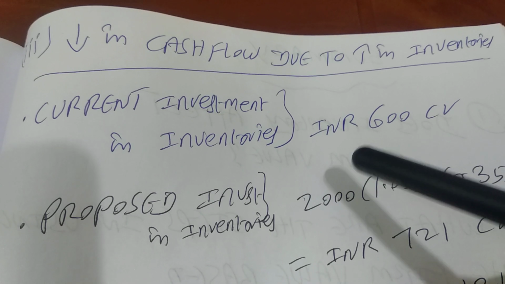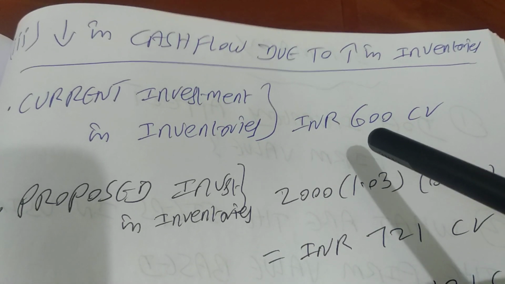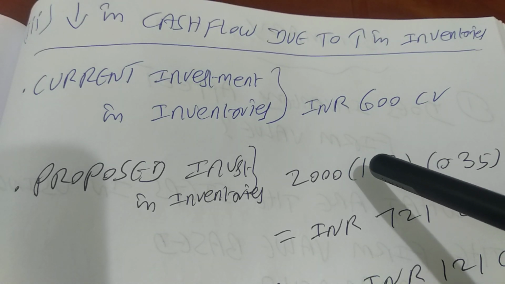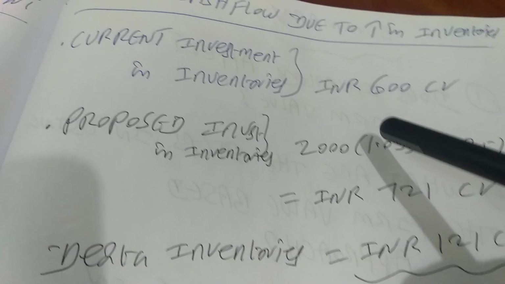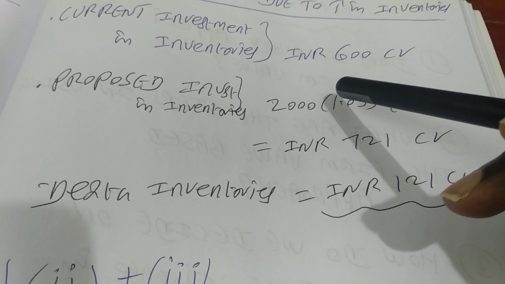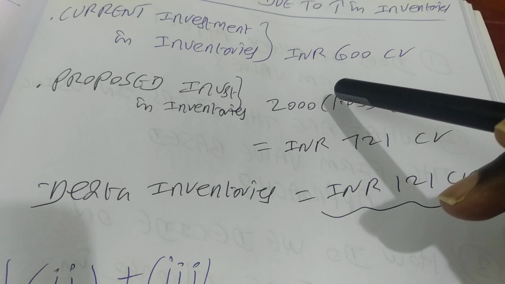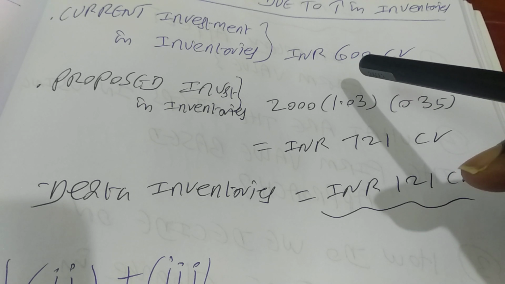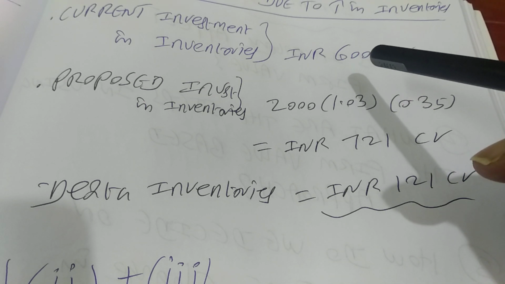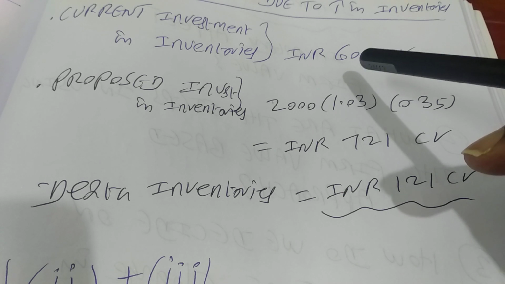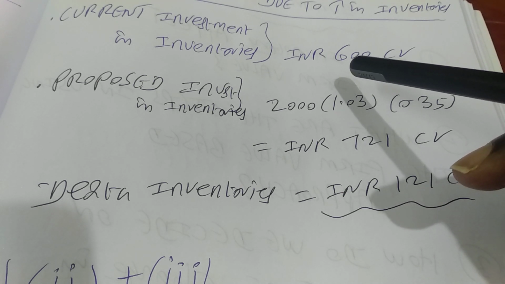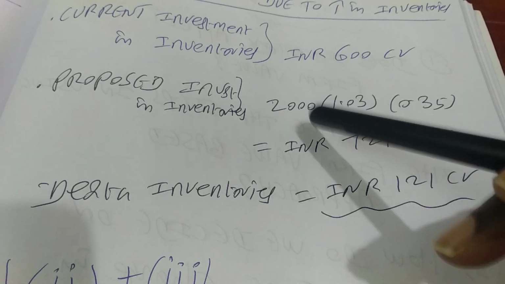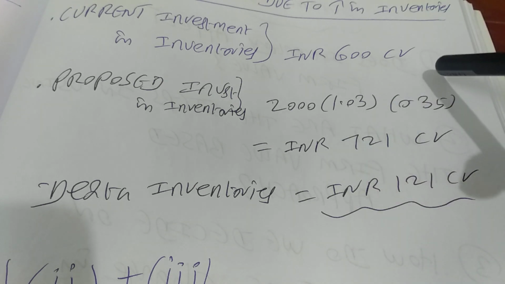So we can't do that because there is one more element which is missed out in the previous computation so far. When you are increasing your investment in inventory from 30% to 35%, that extra 5% investment in inventory is going to consume cash from the organization. So that means there is a cash outflow. I repeat, when you are increasing your investment in inventory, for that matter any working capital component, your cash is going out. Whether it is inventory or receivable, when you increase, your cash is going out. So that delta 5% is going to give you some cash outflow.